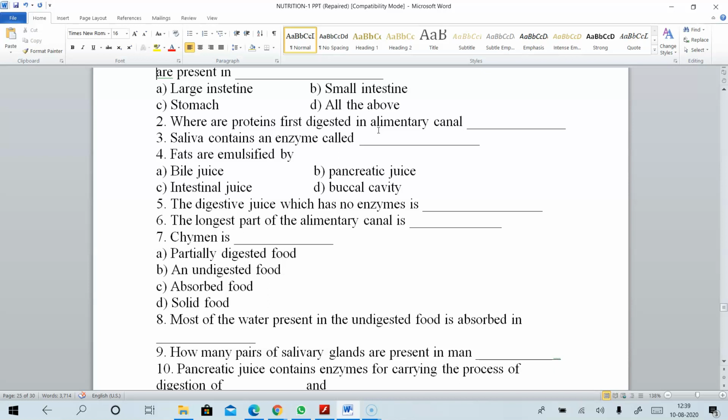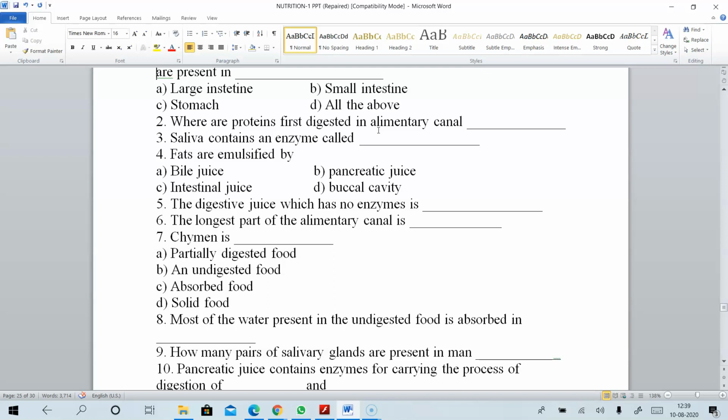Next, the longest part of the alimentary canal, as we discussed in today's class, what is the longest part? Don't answer here, write down in your worksheets. If you are sure of the answer, write it in your workbook. So, the sixth question: the longest part of the alimentary canal is dash.